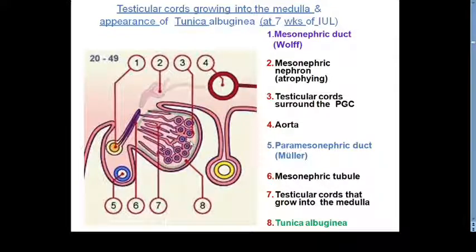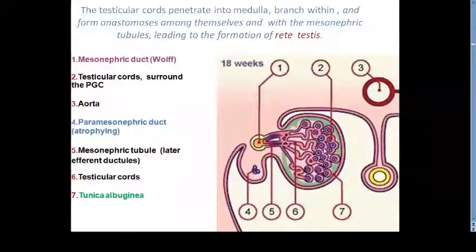Now testosterone is important for the differentiation of the mesonephric duct, whereas the Sertoli cells which are secreting MIS, that is responsible for the regression of the paramesonephric duct. Now one thing remember, here the seminiferous cords which will be differentiated into the three structures, seminiferous tubule, straight tubule and rete testis, बच्चे remember they will remain solidified till the puberty. प्यूबर्टी के टाइम पे इनमें canalization होगी, lumen बनेगा, but till puberty they are solid structures.